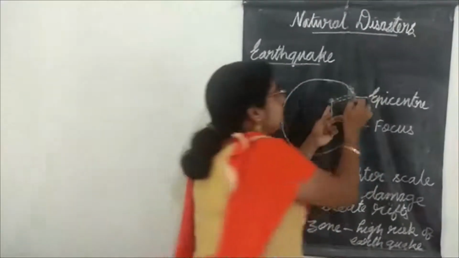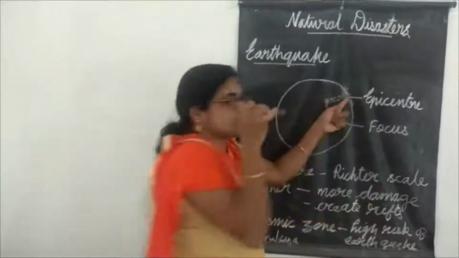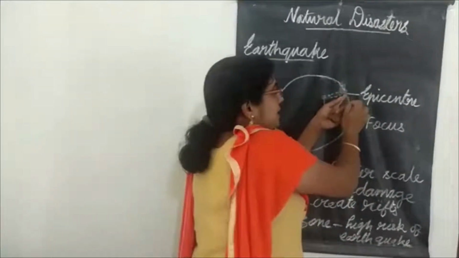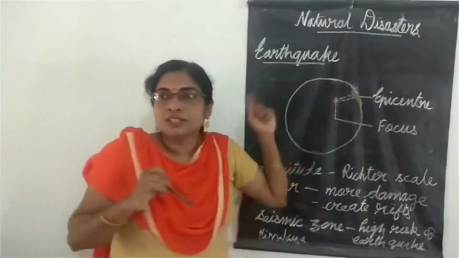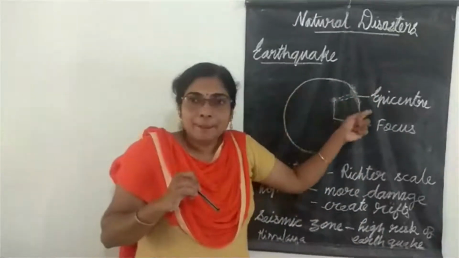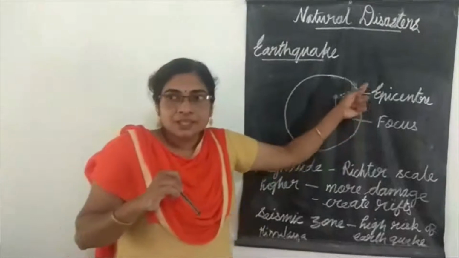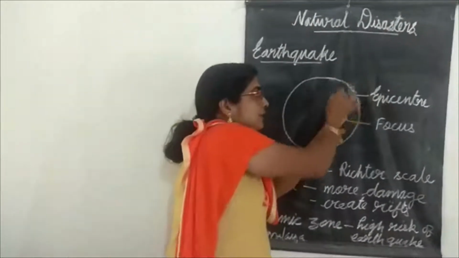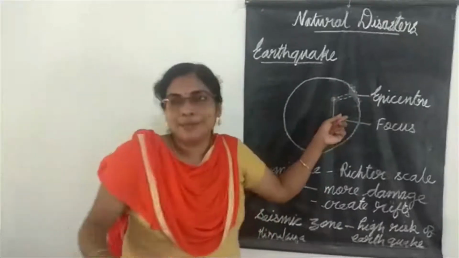Okay, and this portion where shaking is there, this portion is called epicenter. And here this epicenter, this portion, it causes more damage.